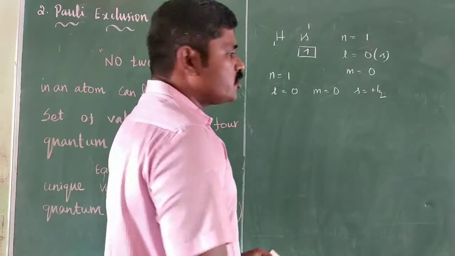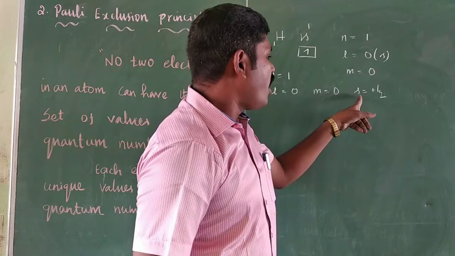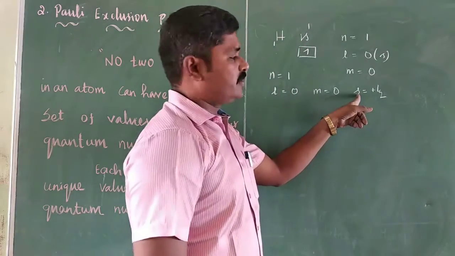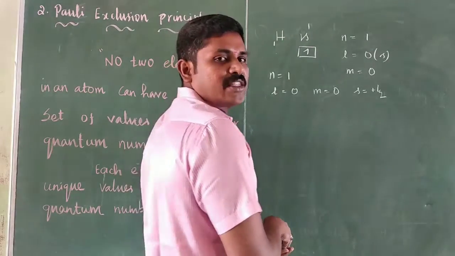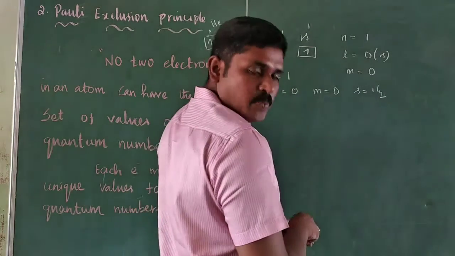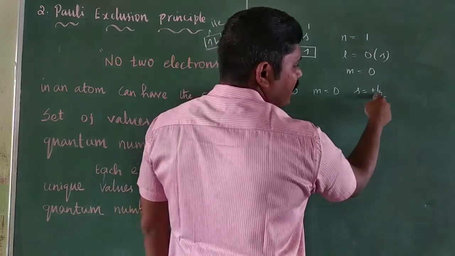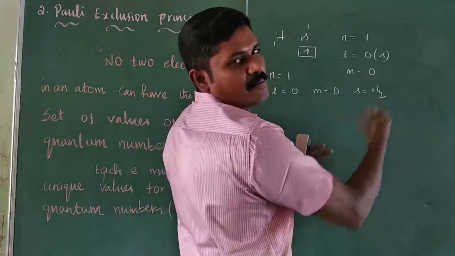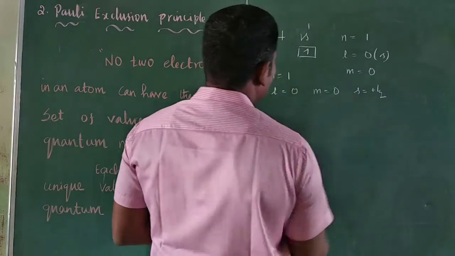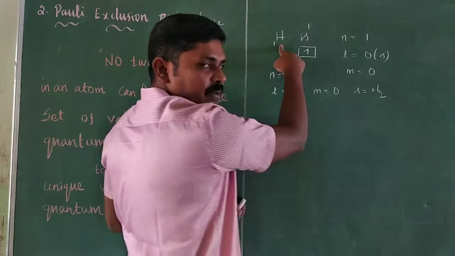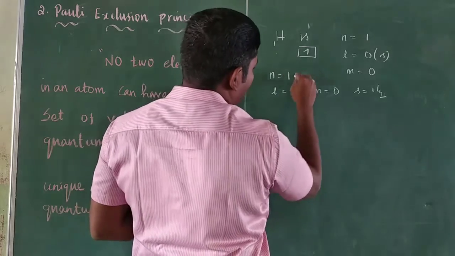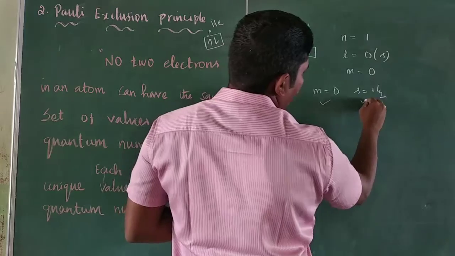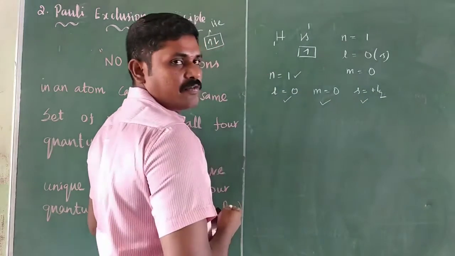Already you know that only 2 values are present for the spin quantum number. Only 2 values are there: plus half, another one is minus half. Either plus half or minus half. Right? So for the 1 electron present in the hydrogen atom, the 4 quantum numbers are n equal to 1, l 0, m 0, s equal to plus half.